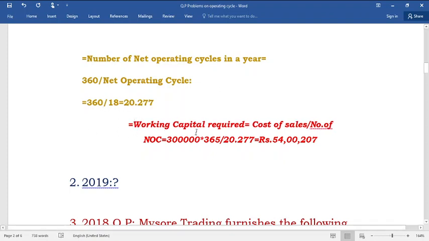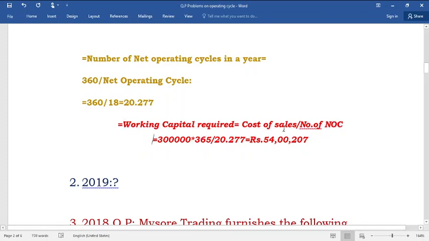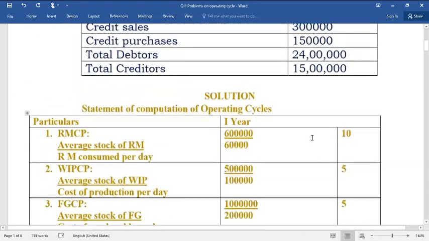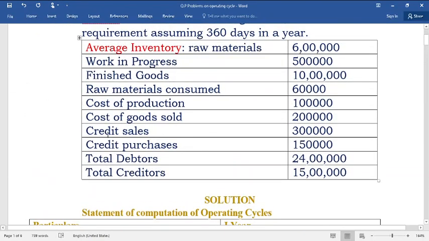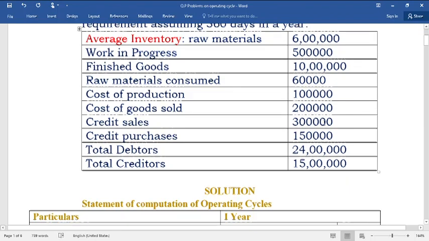So actually it is the question. You need to calculate working capital requirement. So working capital required is equal to cost of sales divided by number of net operating cycles. Cost of sales is mentioned in the problem. Cost of goods sold, this itself is cost of sales.